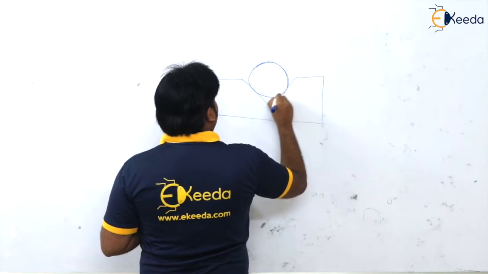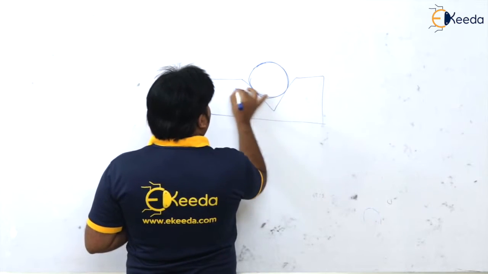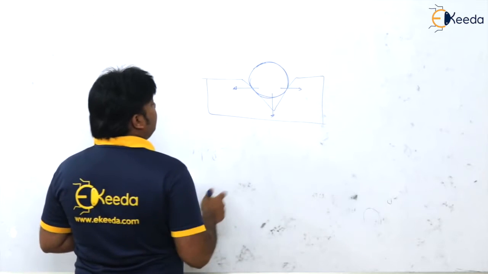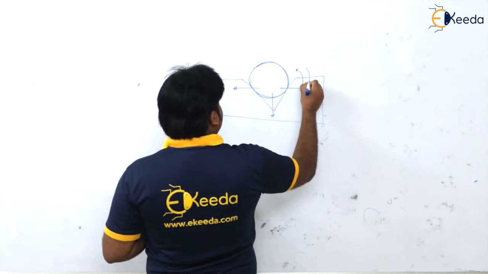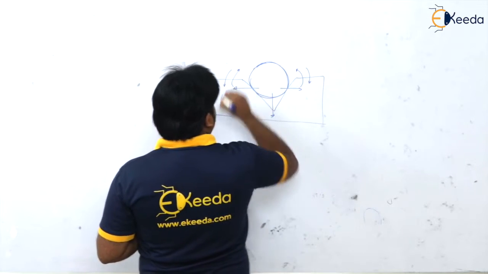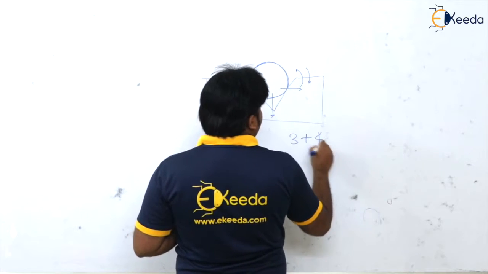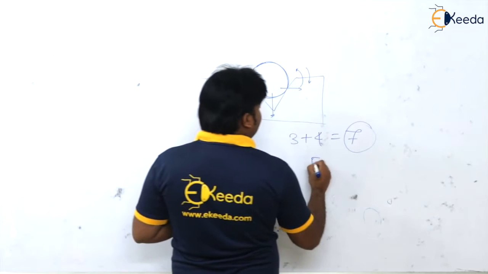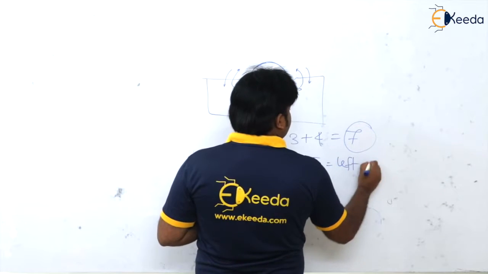We know how many degrees of freedom are arrested, they are asking. We know 1, 2, 3: these 3 are linear and these 4 are rotational. So 3 plus 4, total how many? 7 degrees of freedom are arrested and 5 are left over, isn't it?